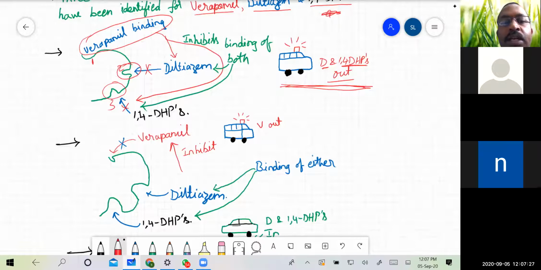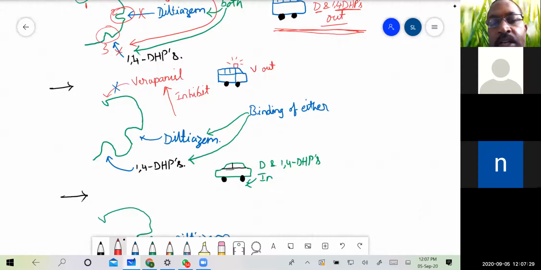And then coming to the second condition. If diltiazem or the 1,4-dihydropyridines, that is amlodipine, nicardipine and so on, bind to their sites, that is sites 2 and 3, either diltiazem binding to its site or 1,4-dihydropyridines binding to theirs, then the verapamil site is modified and it cannot accept verapamil at site 1.